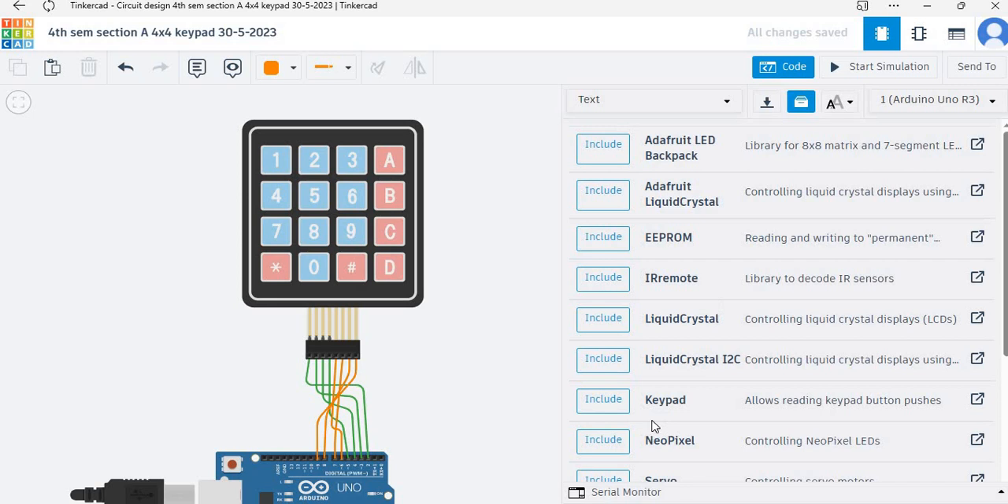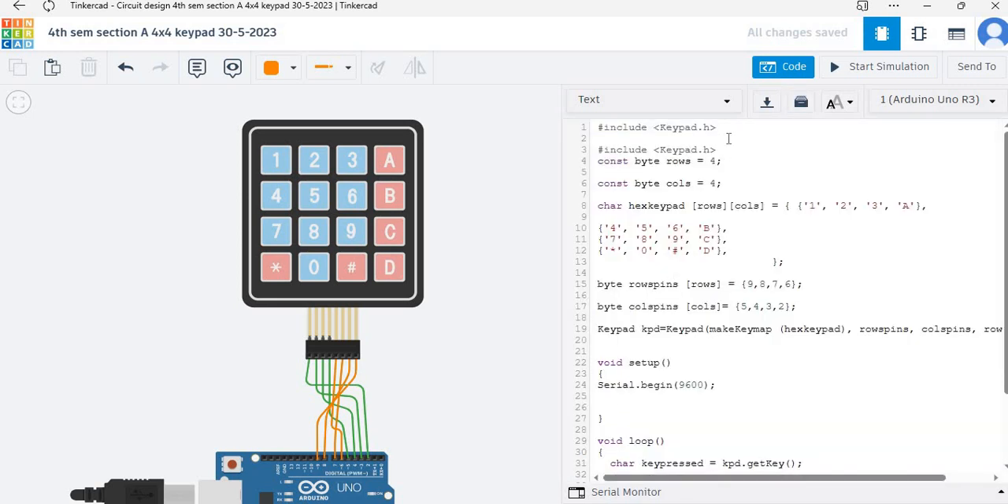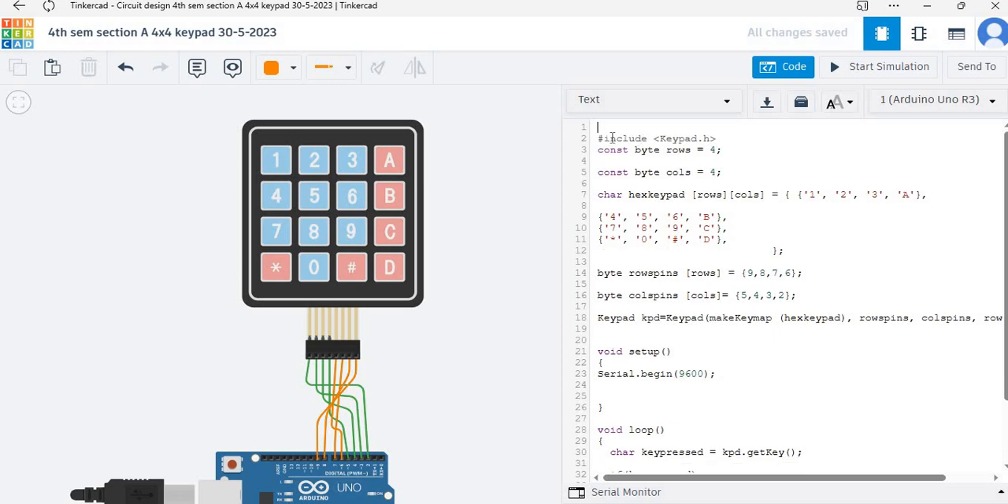So here I will include this keypad library. After clicking on include, you will get #include keypad.h. So I am using this one, so I will delete it.